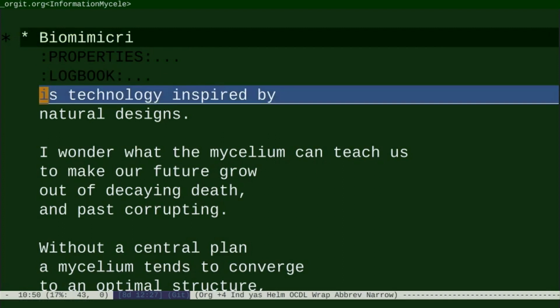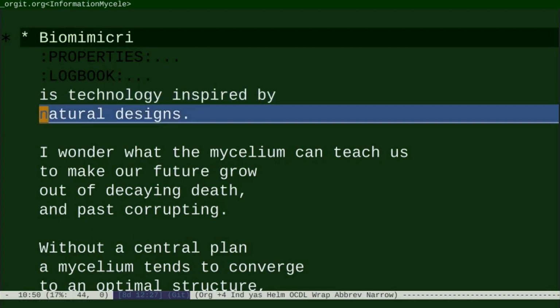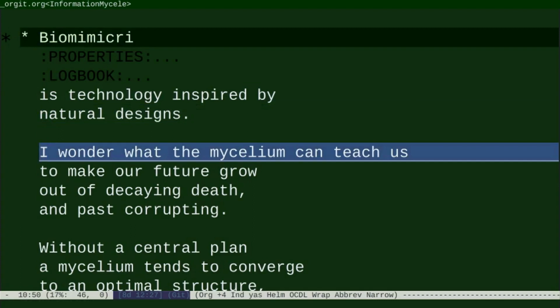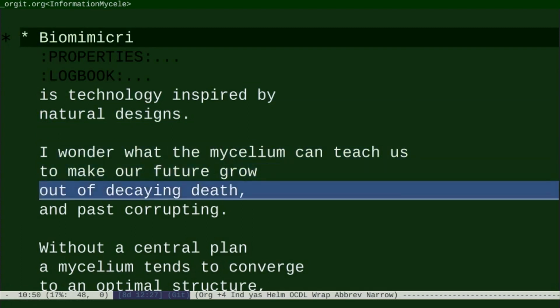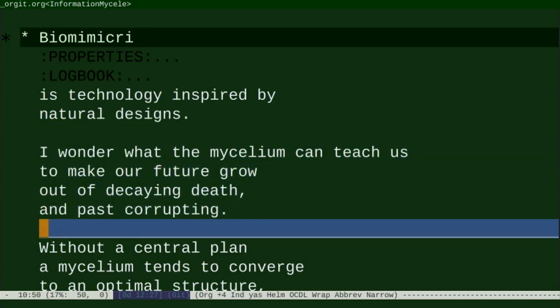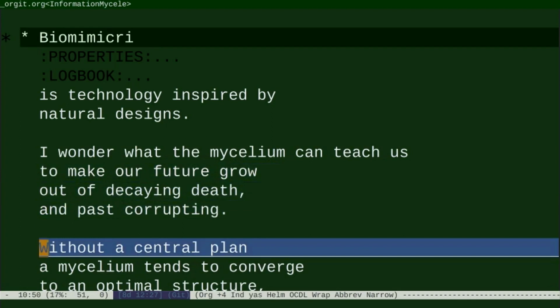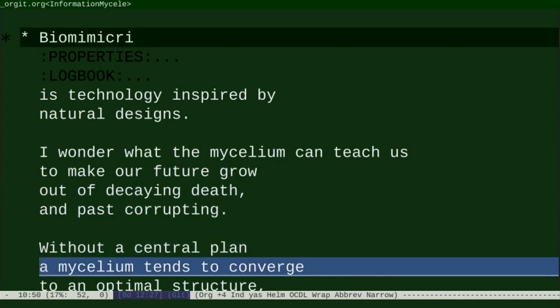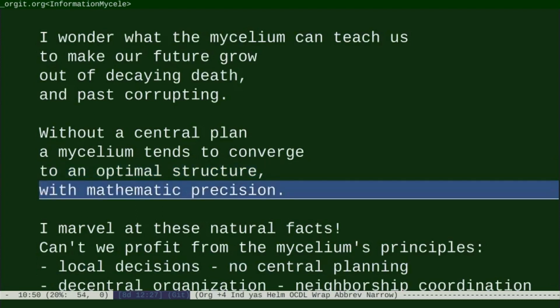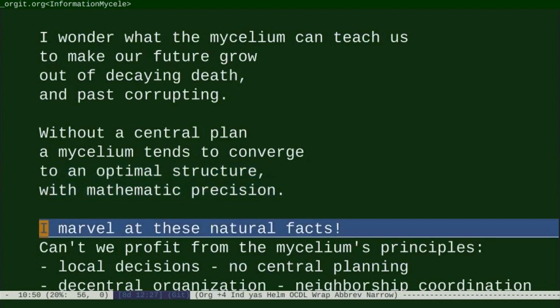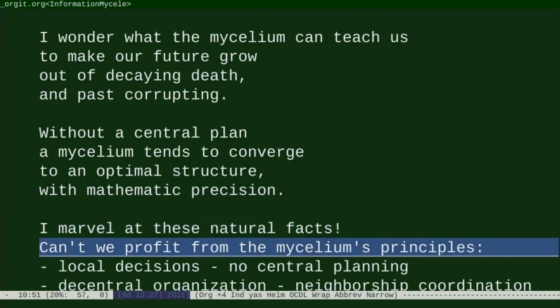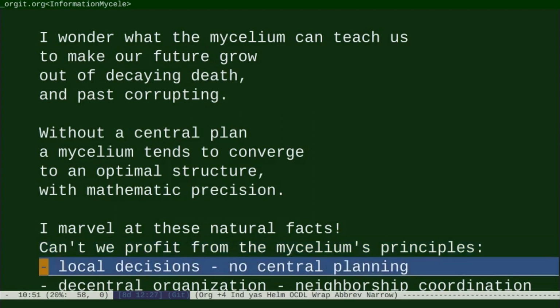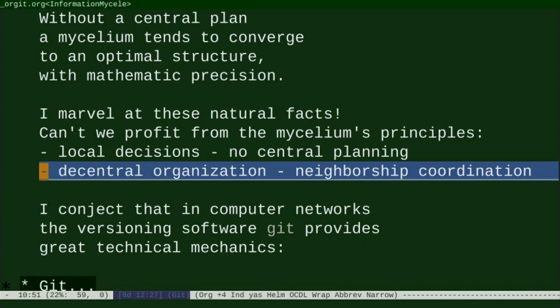Biomimicry is technology inspired by natural designs. I wonder what the mycelium can teach us to make our future grow out of decaying death and past corrupting. Without a central plan, a mycelium tends to converge to an optimal structure with mathematic precision. I marvel at these natural facts. Can't we profit from the mycelium's principles? Local decisions, no central planning, decentral organization, neighborship coordination?